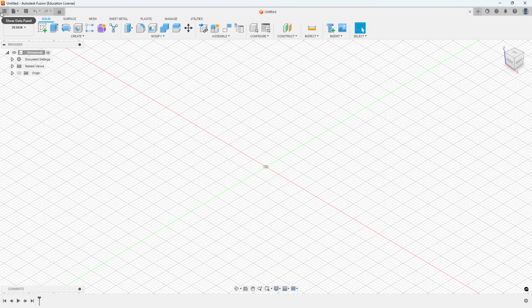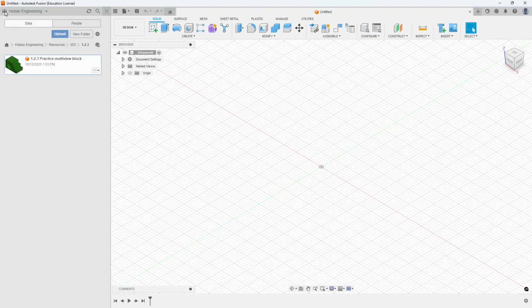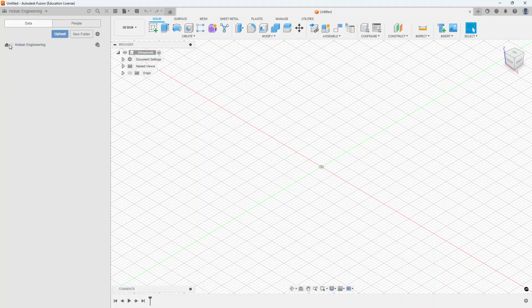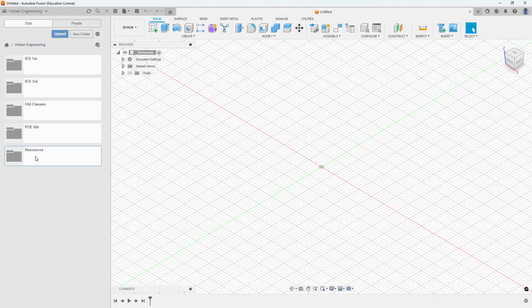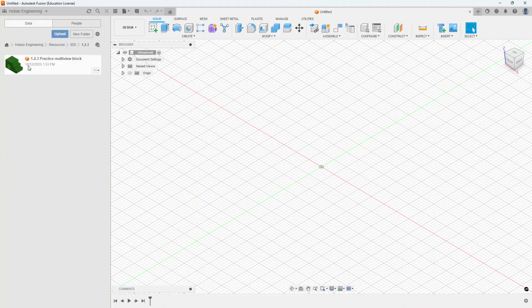For 1.2.3, we're going to start doing some CAD drawing files. So the first thing we need to do, open up your data panel, and you can find this file starting at the front. If Hoban Engineering, go down to the resources folder, double click that to open it, and then inside of IED 1.2.3, we have this file. You will not be able to edit this block, so don't open this.